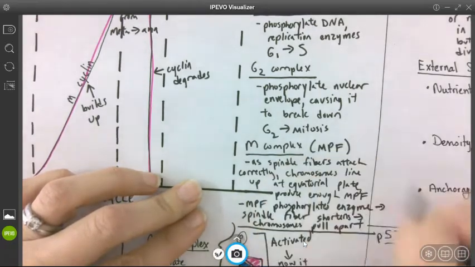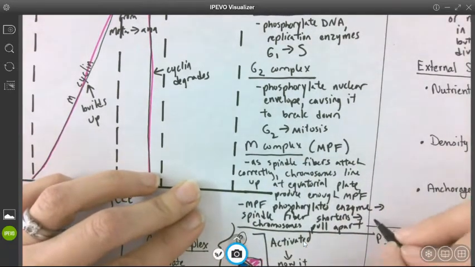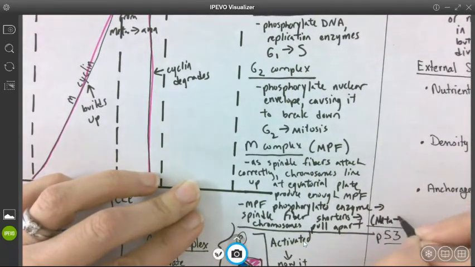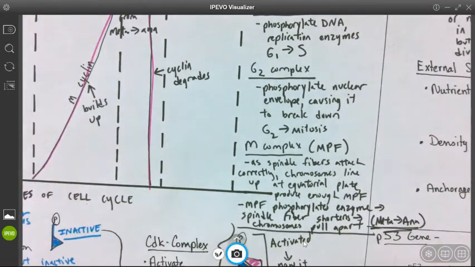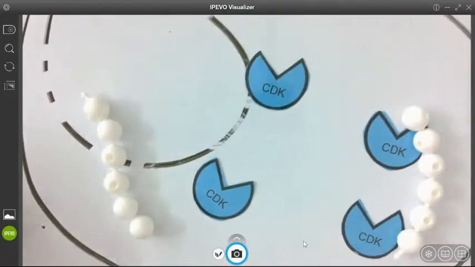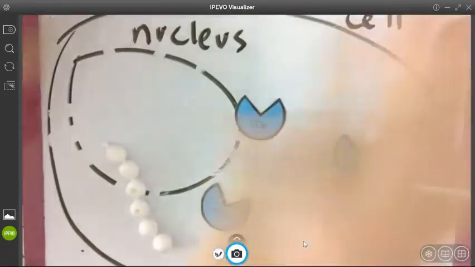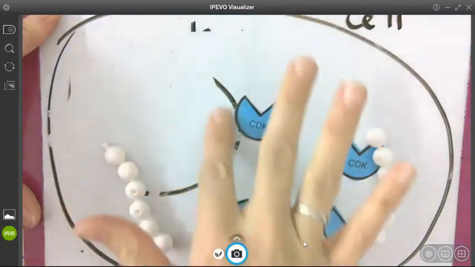So like I said before, when this happens, this is moving us from metaphase to anaphase. Okay. So if I showed you this on the cell, right? Oops. I gotta get rid of our nucleus. Our nucleus is gone. Okay.